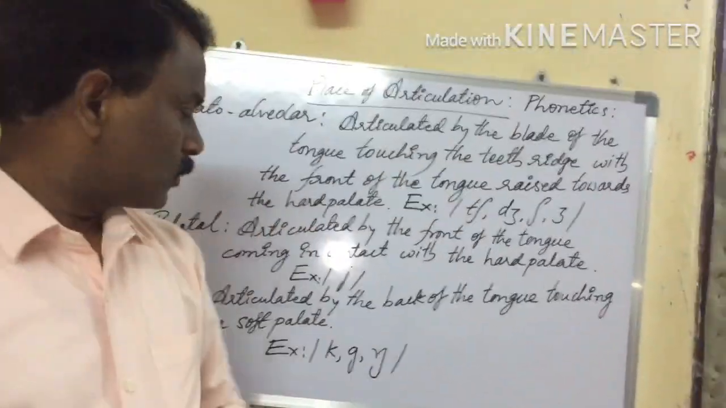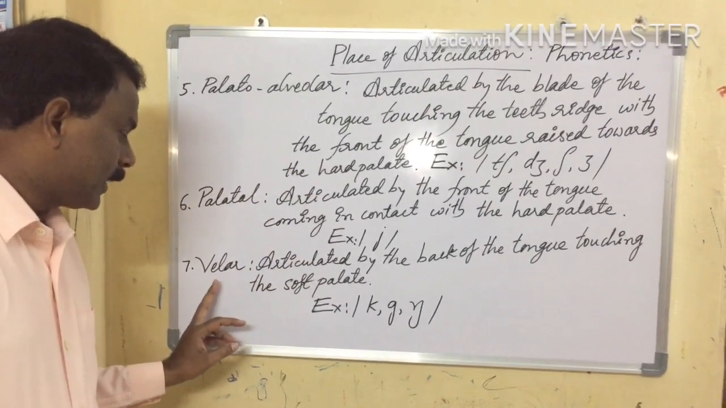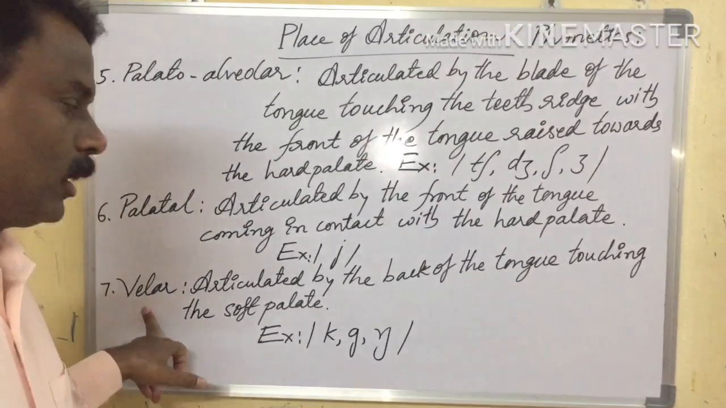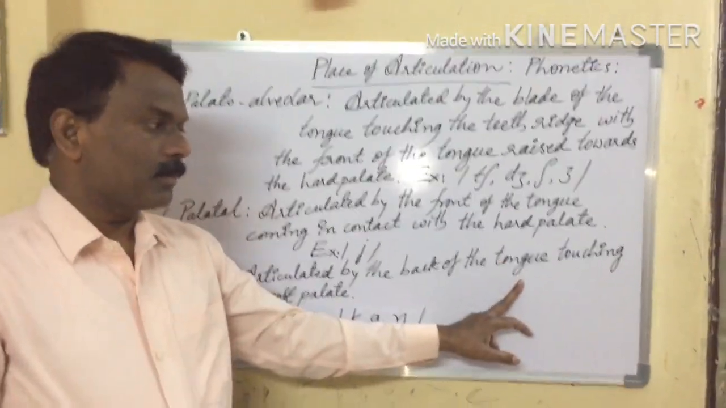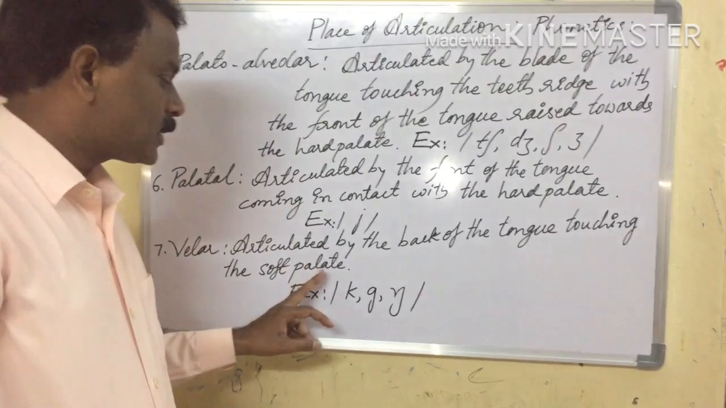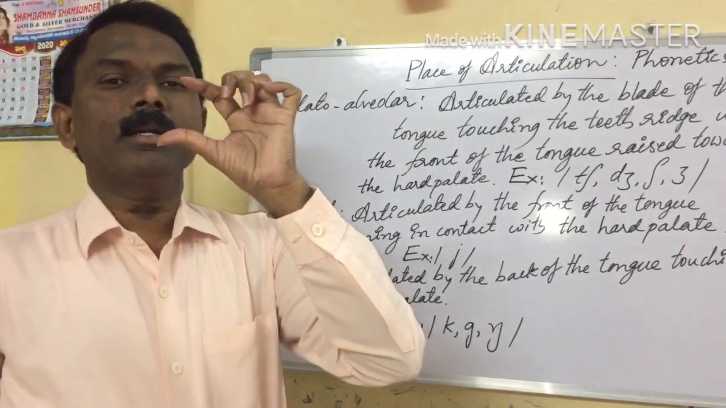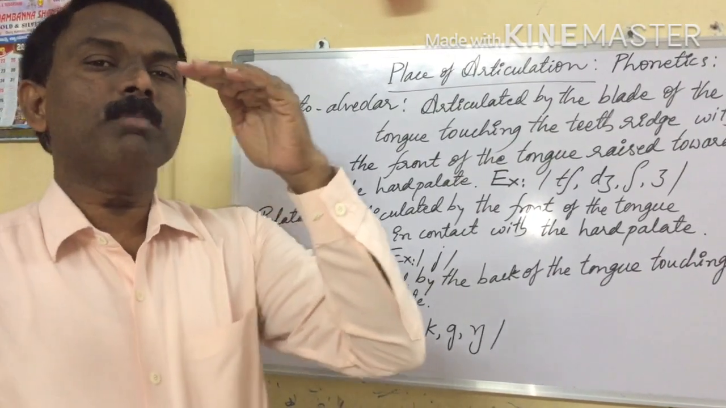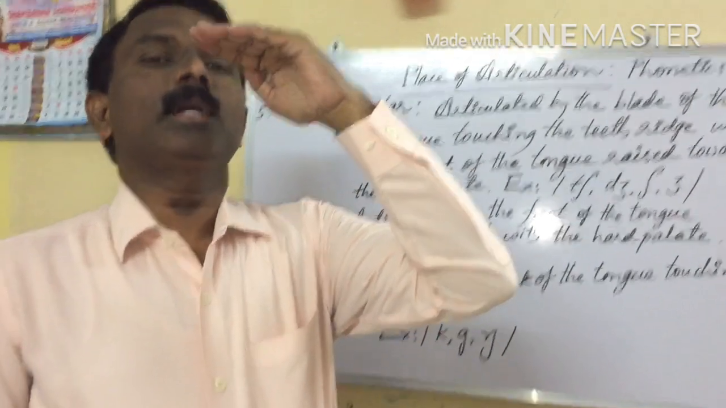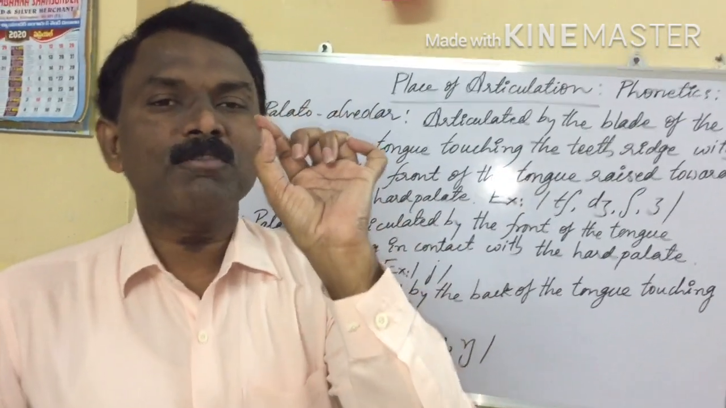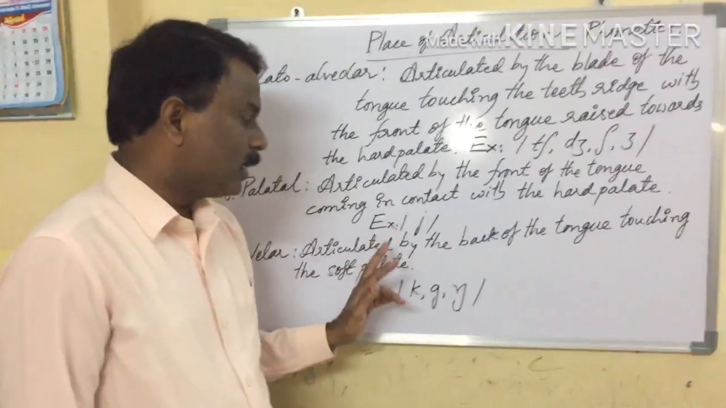Okay, next sound, velar. It is articulated by the back of the tongue touching the soft palate. Opposite to the tongue we have the hard palate in the mouth. At the back side of the hard palate we have the soft palate. So here, what is going on? Let us see once again.